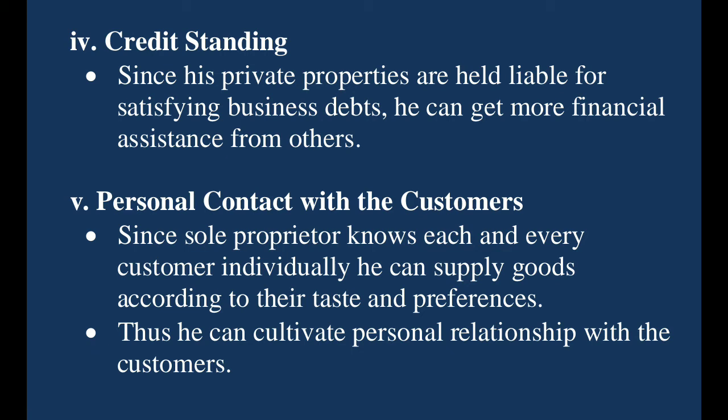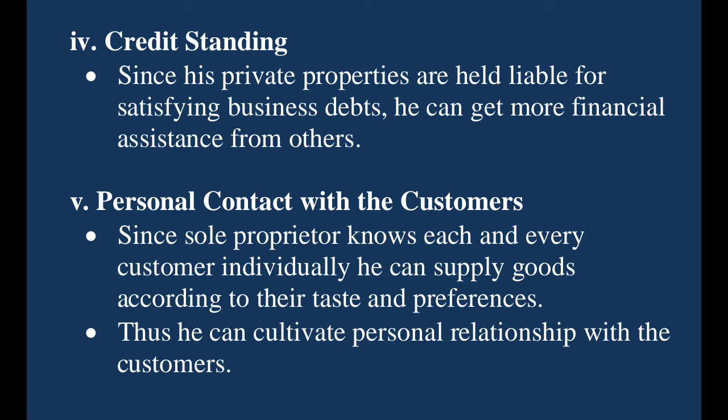In a grocery shop, even a vegetable vendor, a fruit vendor, everybody is a sole trader, and they are always selling the goods and services directly to the customers. So they are having the personal contact with the customers, and that is another advantage of sole trading business. In what way?